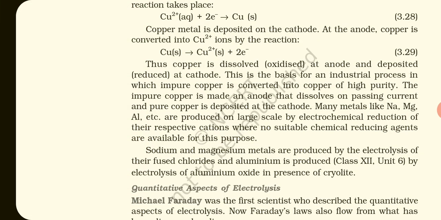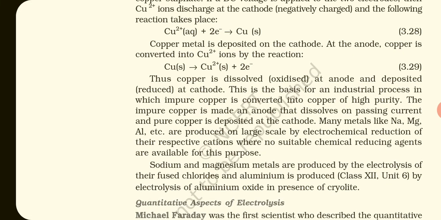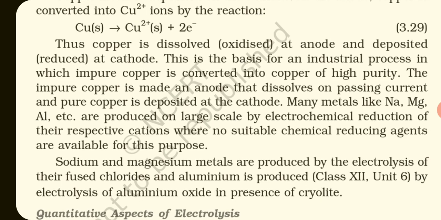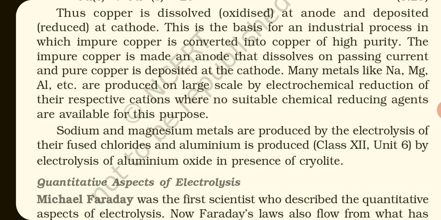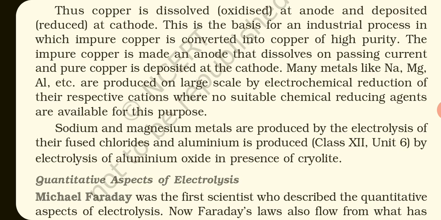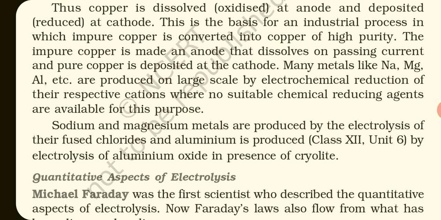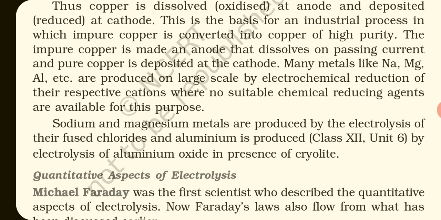So copper, sodium, magnesium, aluminum are the metals which are refined by electrolytic process. So this is the principle or the working of electrolytic refining of copper or other metals.